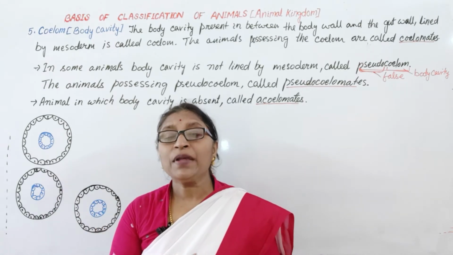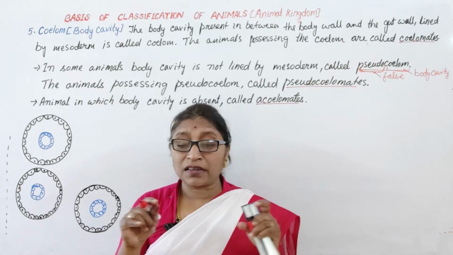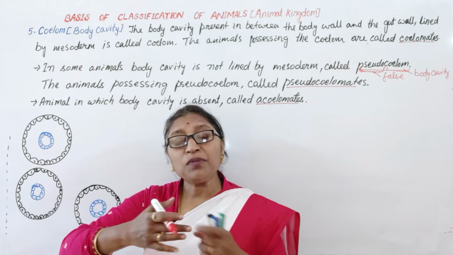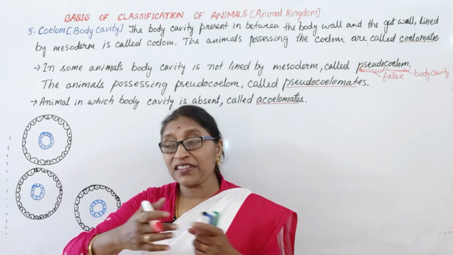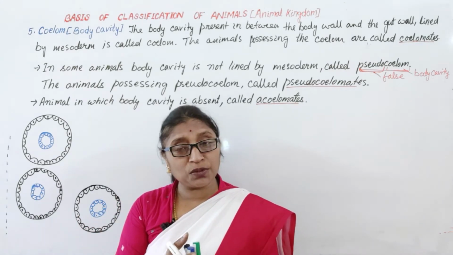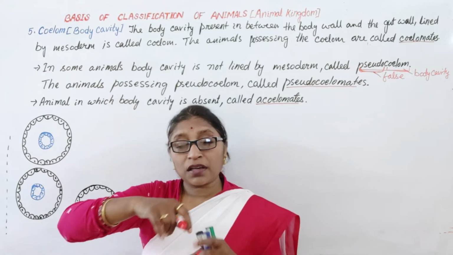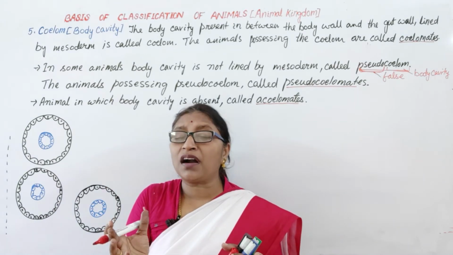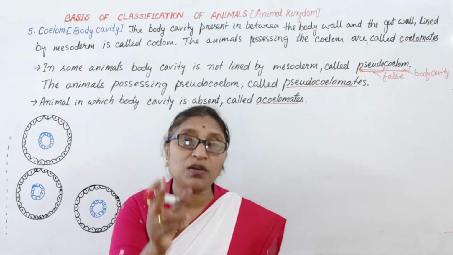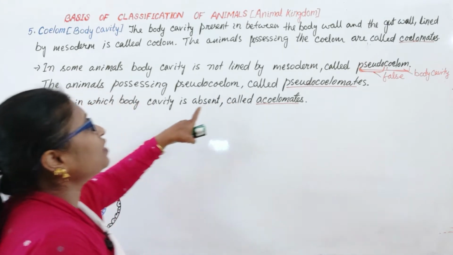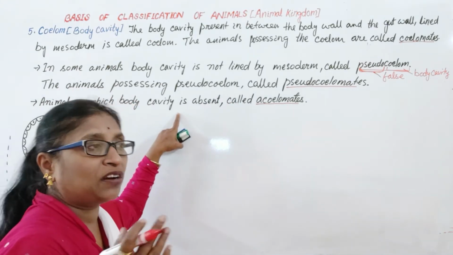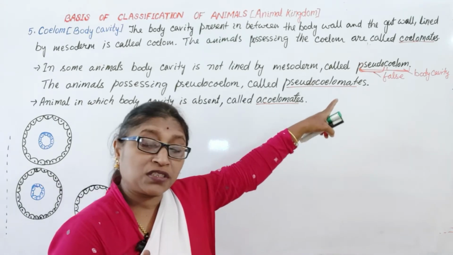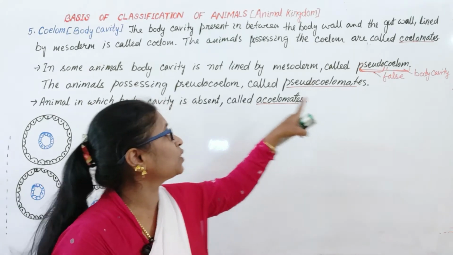The gap between the two tubes, outer tube and inner tube: if the body wall is internally lined and the gut is externally covered by mesoderm, then only it is coelom. If the body wall and gut wall are not lined by the mesoderm, then it is the pseudocoelom or false coelom. The body cavity is there, but not lined by mesoderm.